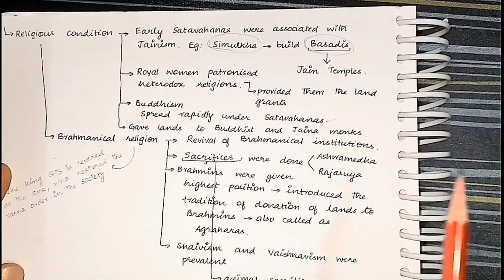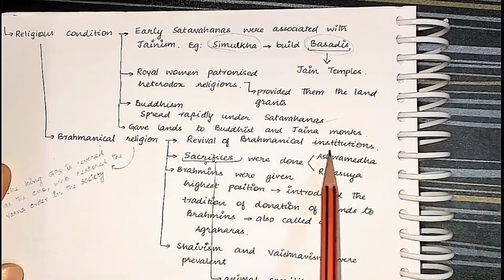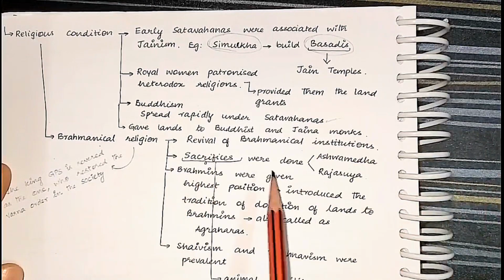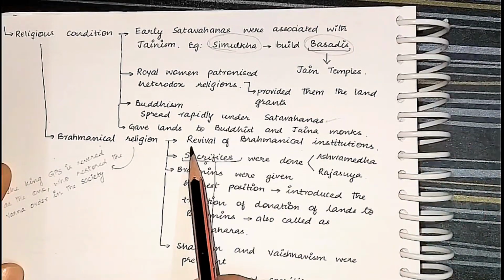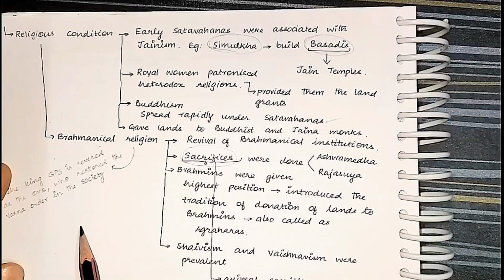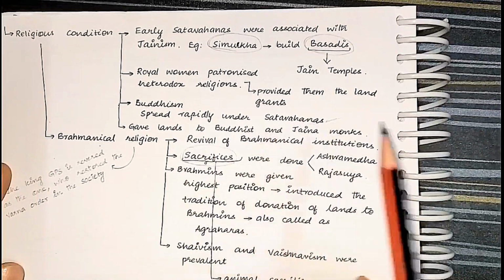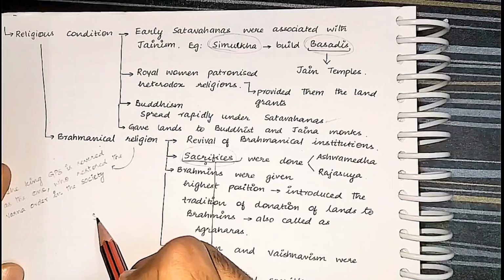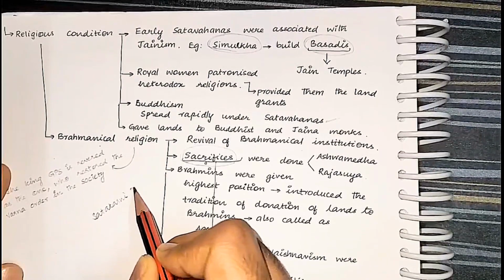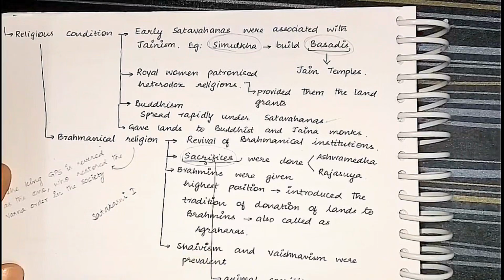Next, Brahminical religion was present. Revival of Brahminical institutions like the caste system, the Chaturvarna system was present. Sacrifices were done. Remember, sacrifices were done. Who conducted the sacrifice? We have said previously, Shatakarni 1 conducted the sacrifices.